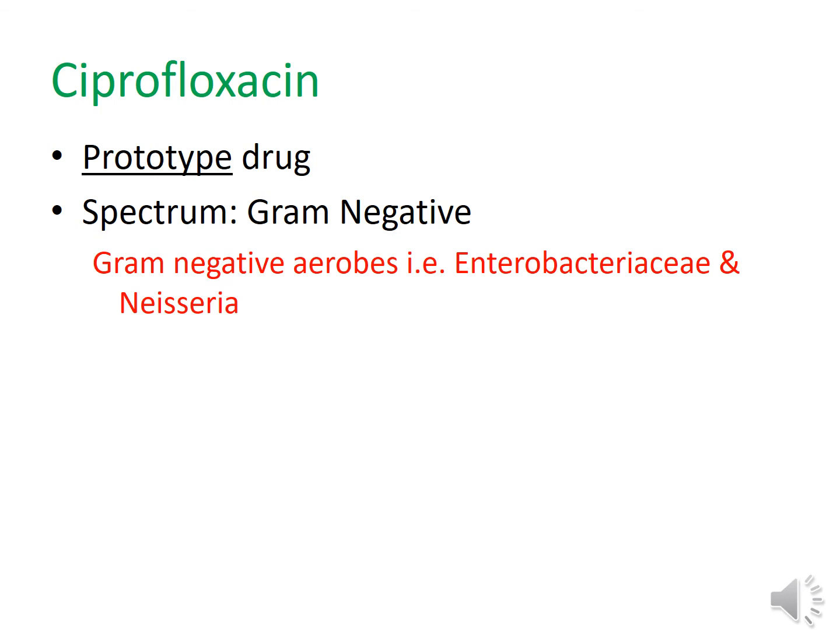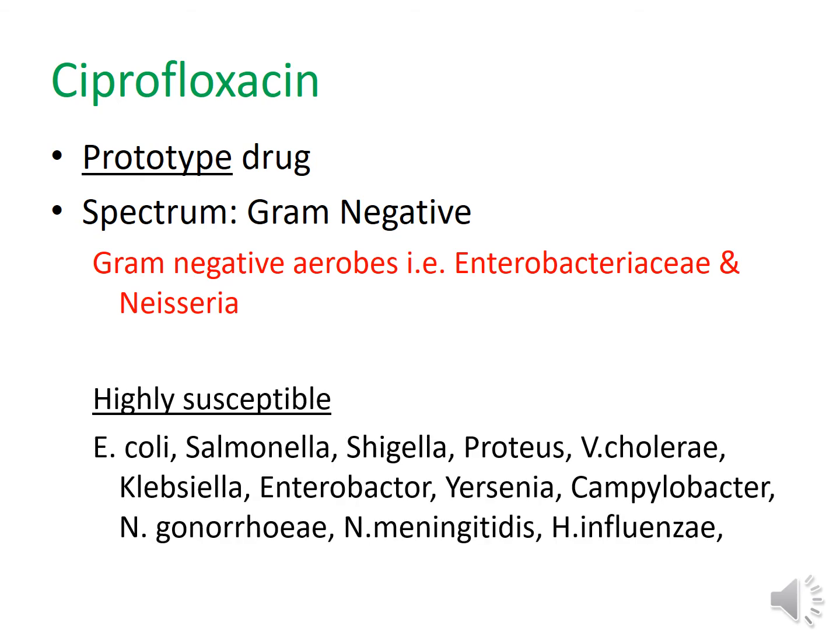And like other members of this group, ciprofloxacin is mainly active against gram-negative aerobes, that is mainly Enterobacteriaceae group and Neisseria group. So its spectrum can be classified into highly susceptible, moderately susceptible or low susceptible microorganisms. The highly susceptible microorganisms are those which are from Enterobacteriaceae group like E. coli, Salmonella, Shigella, Proteus, etc. It is also effective against Neisseria gonorrhoeae, Neisseria meningitidis, H. influenzae,